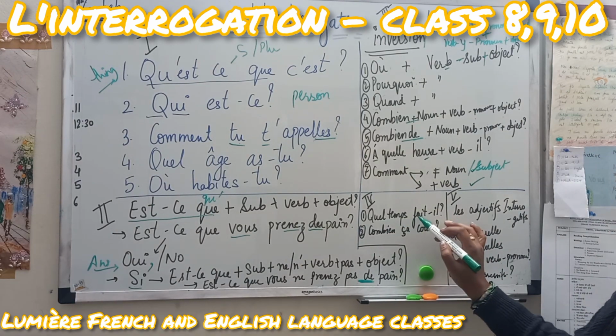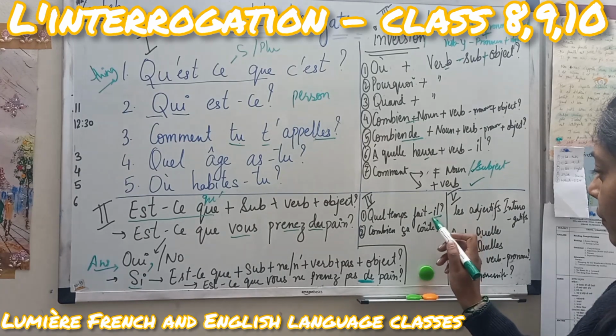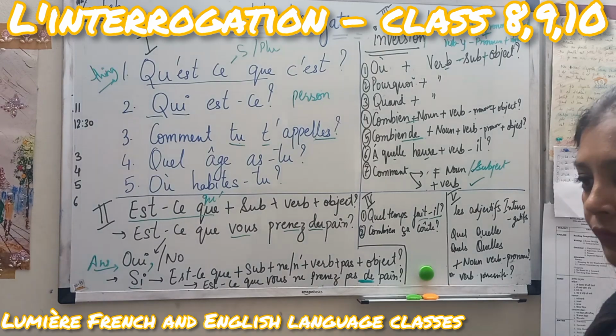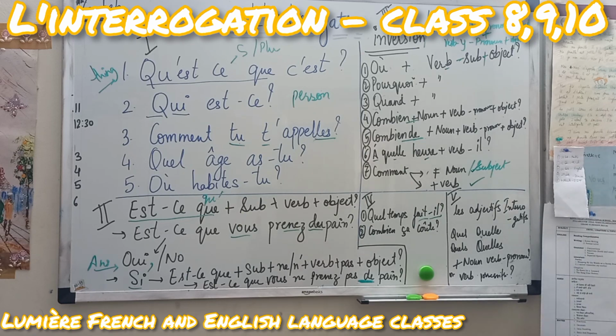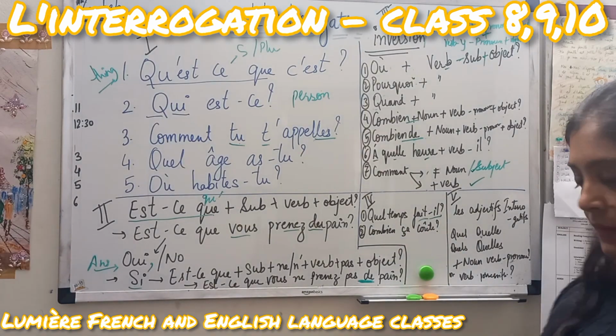Like Quel temps fait-il? Now here I am talking about the weather. Quel temps fait-il? Il fait beau, il fait froid. Combien ça coûte? How much is this?